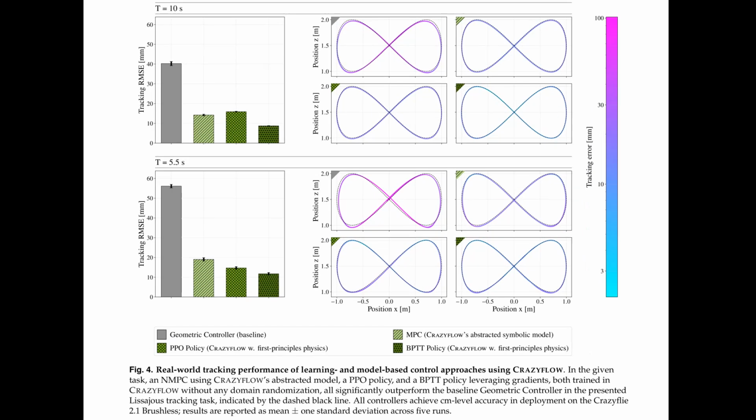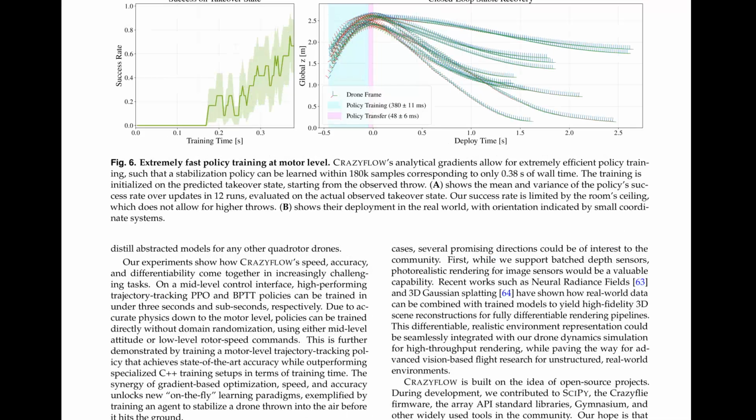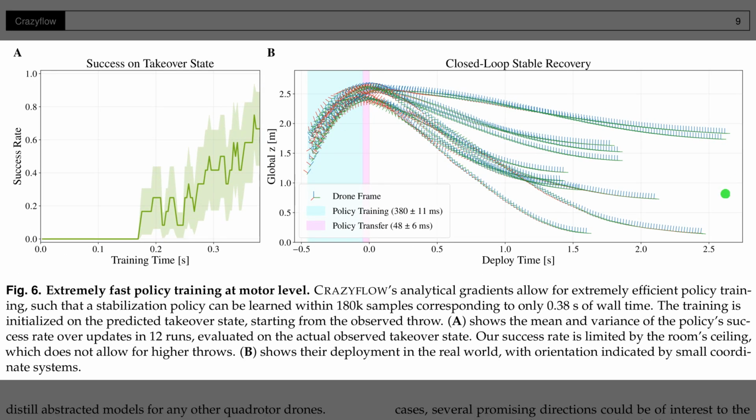Figure 4 details the real-world tracking performance of both learning and model-based control approaches, using the Crazyflow simulator. For both the 10-second and 5.5-second tracking tasks, the controllers trained in the simulator significantly outperform the baseline. Looking at the bar charts on the left, the policy trained using backpropagation through time, which is a gradient-based method that optimizes a controller over sequential time steps, achieves the lowest tracking error of under 12 millimeters. That level of control precision makes extreme maneuvers possible.